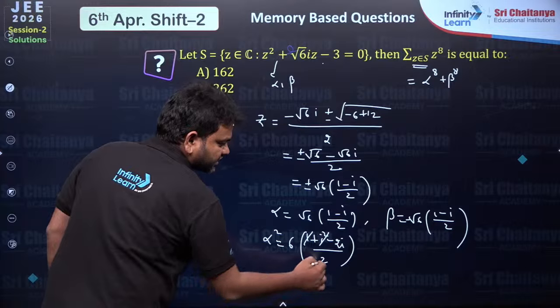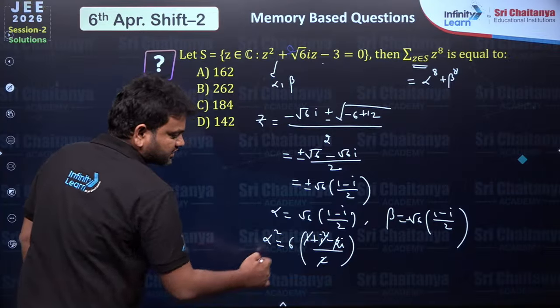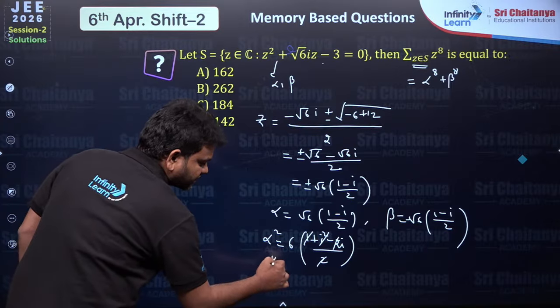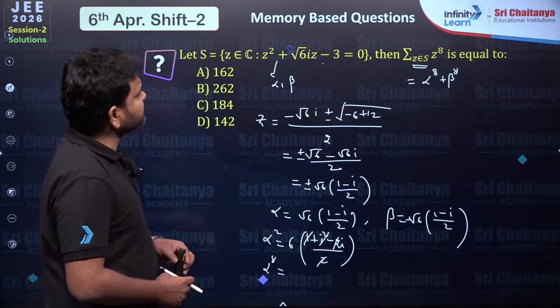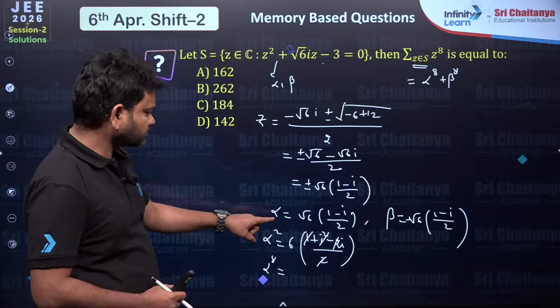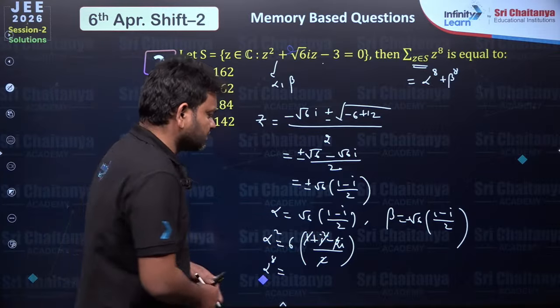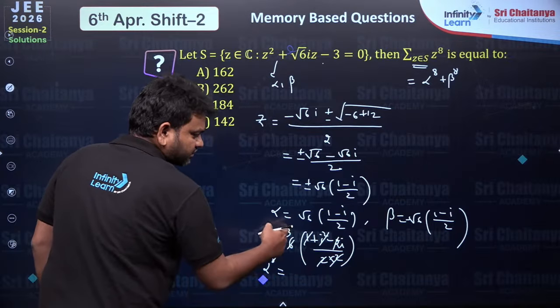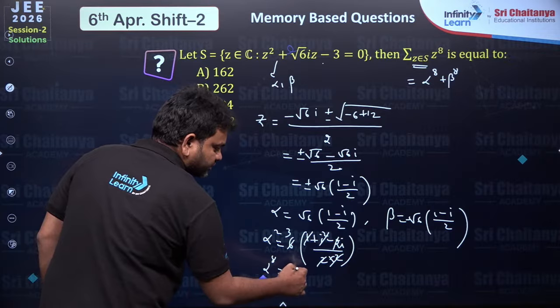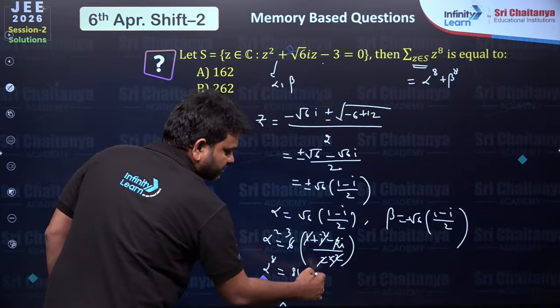So these two are going to get cancelled, even this is going to get cancelled. Now alpha power 8, if I am writing, here I got alpha. Now when I am writing this, here it is 2 into 2. So 2 1s are 2, 3s are... now power 4, 3 power 4 is going to be 81 and minus i power 4 will be 1.